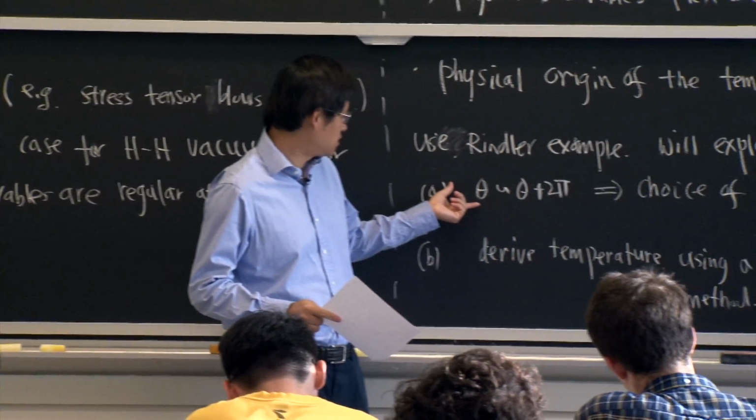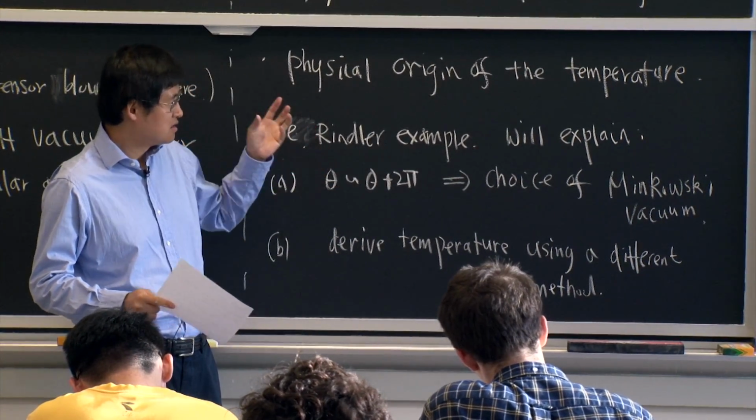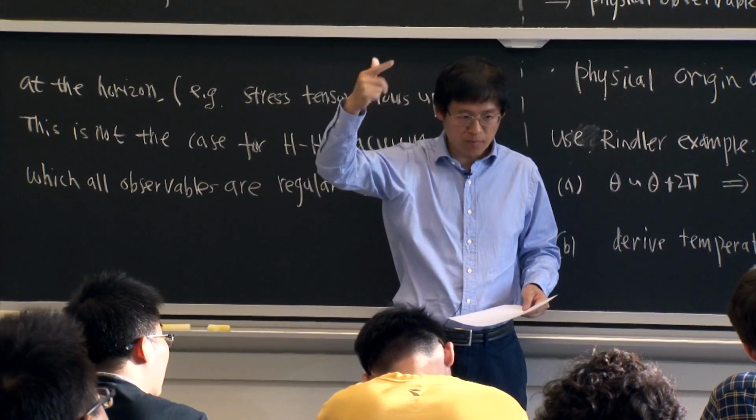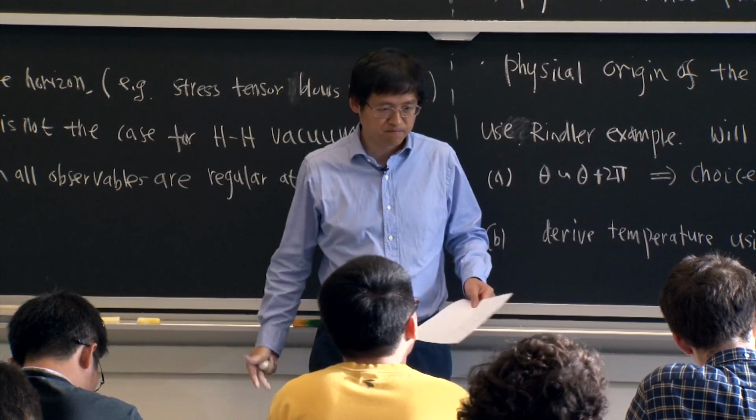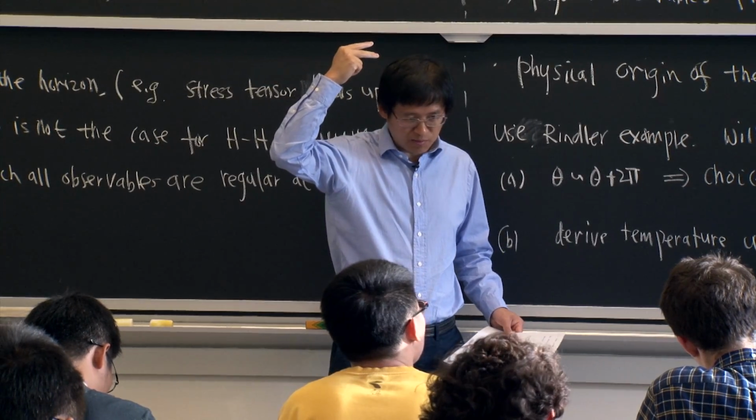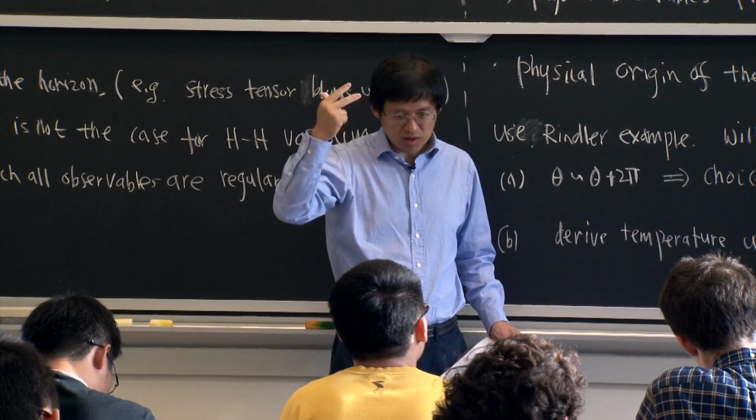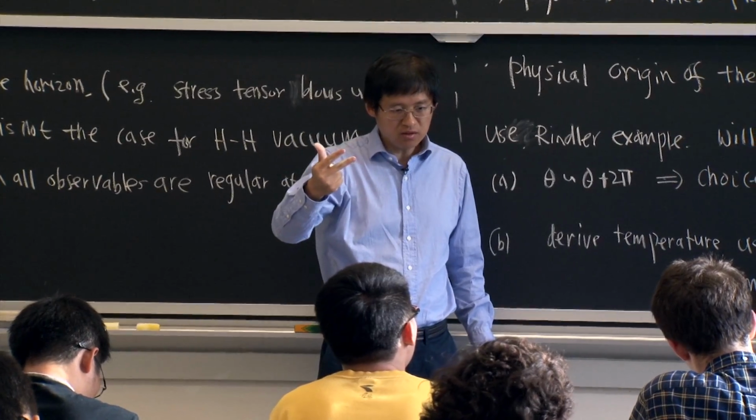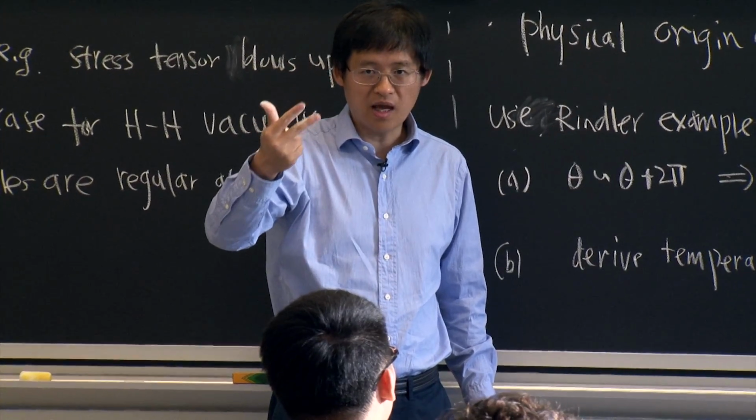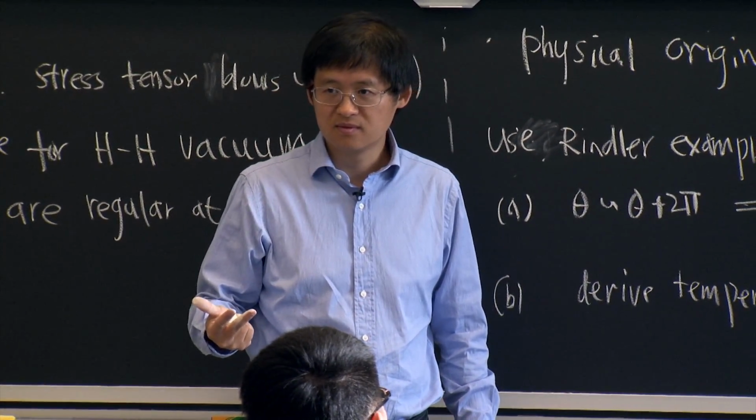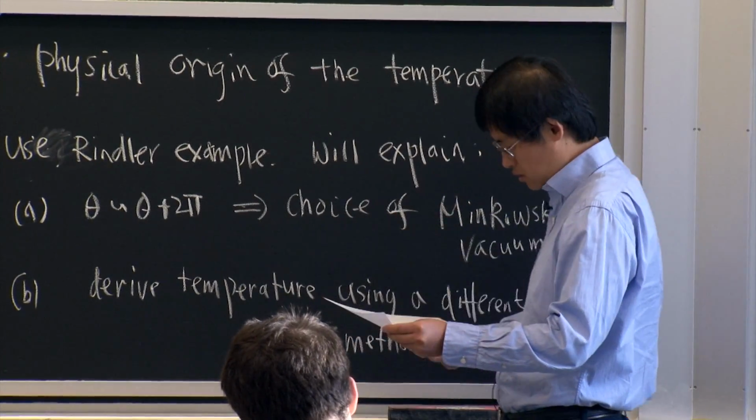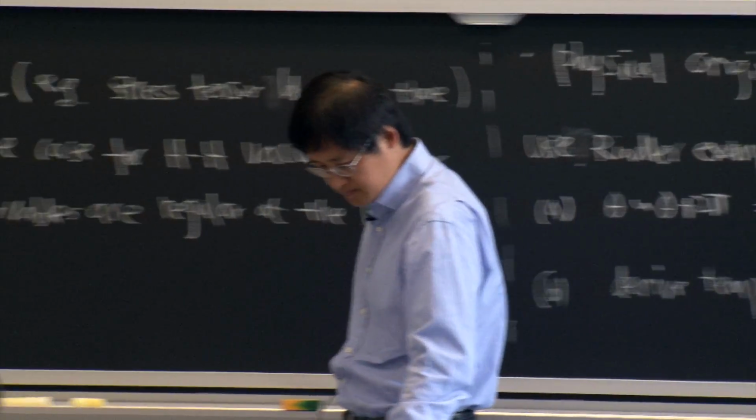So A says that with this choice, where we take theta to be periodic with 2 pi, we are actually choosing the Minkowski vacuum. And then the second statement is that the standard Minkowski vacuum, which appears to have 0 temperature to an ordinary Minkowski observer, then appears to be a thermal state to a Rindler observer. Okay, so that's the physical content of what we will show. Any questions on this?